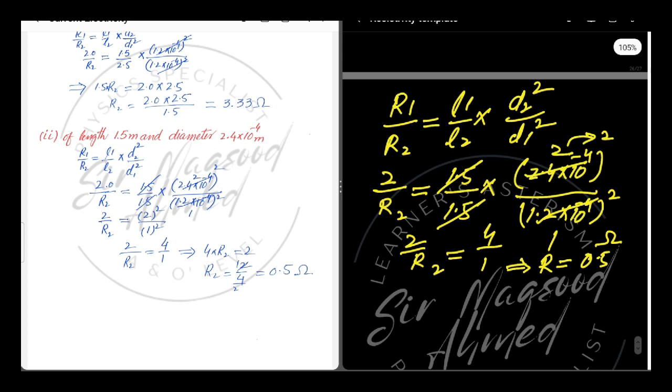Dear students, today we have discussed the resistance, resistivity, the differences between the resistance and resistivity, the factors on which the resistance and resistivity depend. Then we solved how we can find the resistance of a conductor by using formula if the length and cross section area is given. Dear students, in next lecture inshallah we will discuss series combination of resistor and parallel combination of resistor.